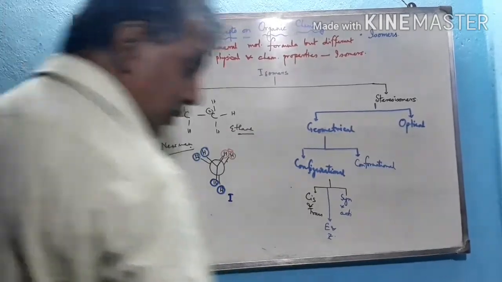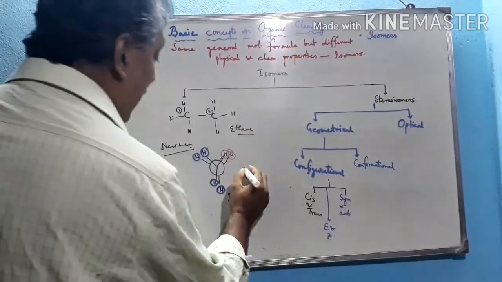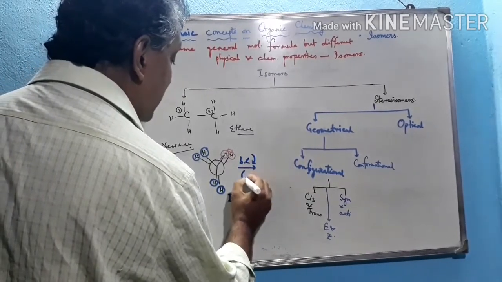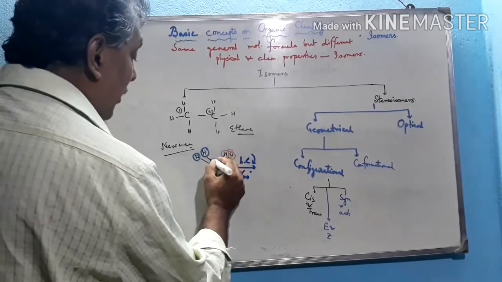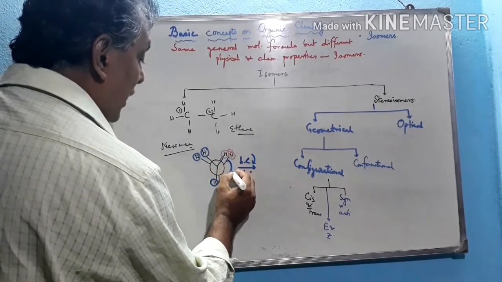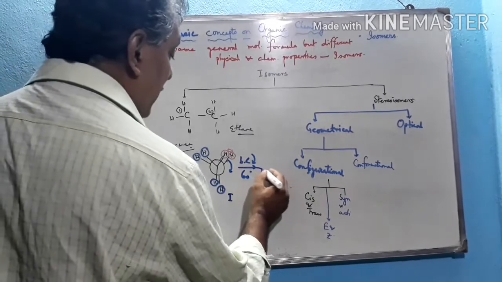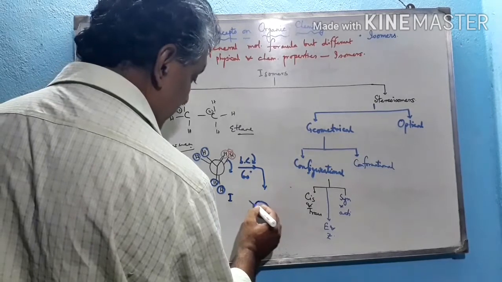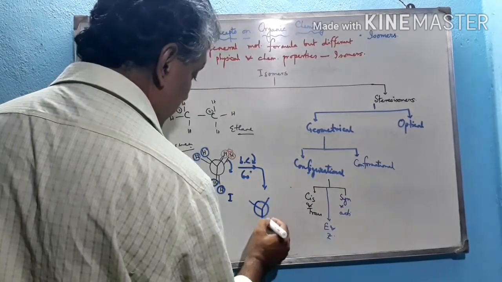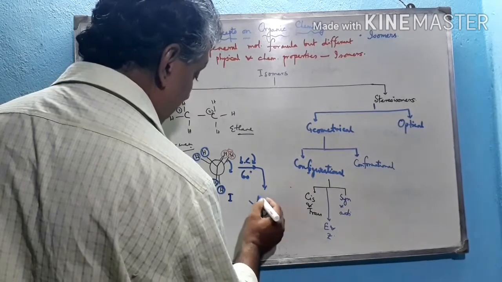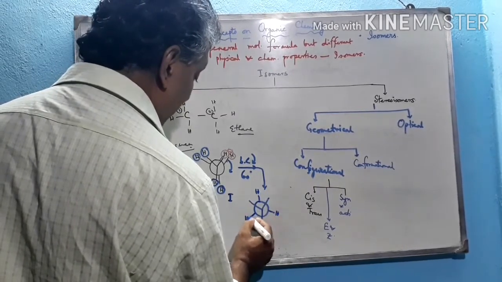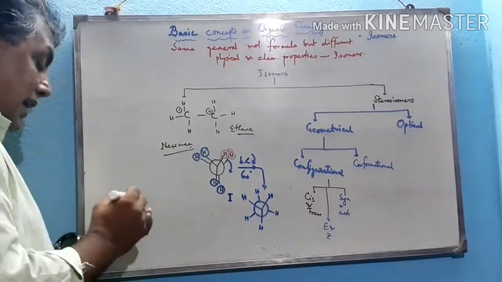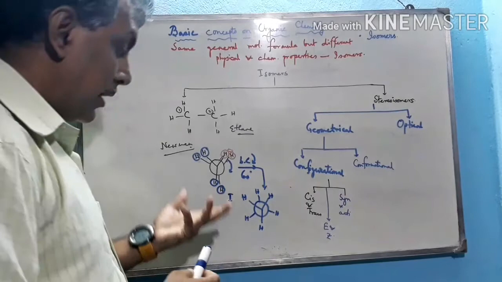If we rotate the backside carbon clockwise by 60 degrees, see that in this structure the bond angle is 120. If the backside carbon is rotated clockwise 60 degrees, then the second structure will be like this. Here no such interaction occurs, neither steric hindrance nor electronic repulsion.